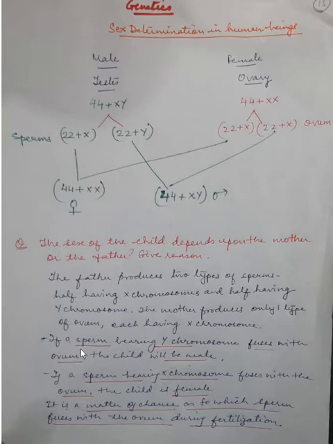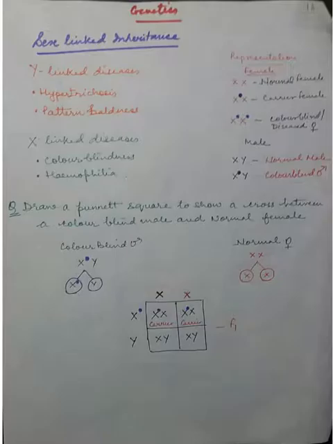If a sperm bearing Y chromosome fuses with the ovum, the child will be male. And if a sperm bearing X chromosome fuses with the ovum, then the child is female. So it is just a matter of chance which sperm fuses with the ovum during fertilization. So this is about the sex determination in human beings. I hope it is clear.